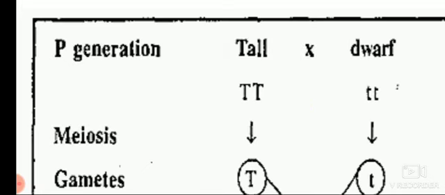Gametes. Generally, animals have gametes, sperms and eggs. Sperms possess a haploid set of chromosomes. Ovum or egg also possesses a haploid set of chromosomes. So here male gametes and female gametes. When there is formation of the gametes, see, the two T genes become half, meaning a single T. So from capital T capital T we take one capital T, from two small t we get one small t. These are the gametes.